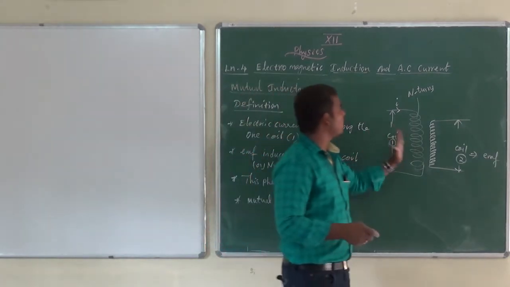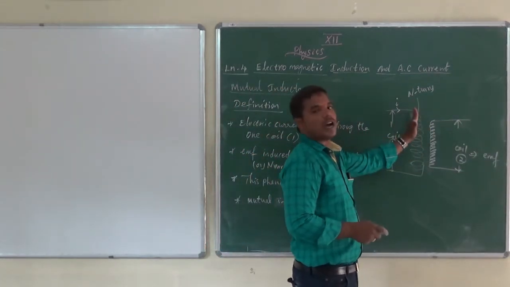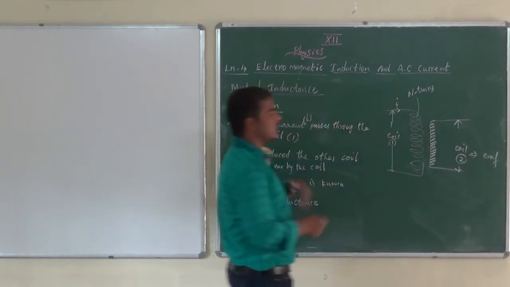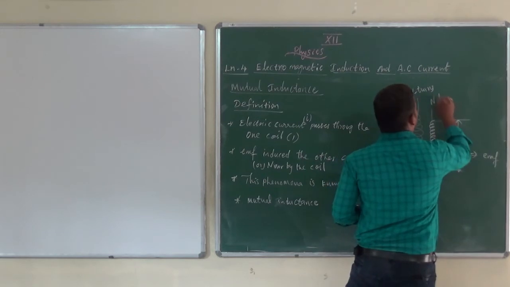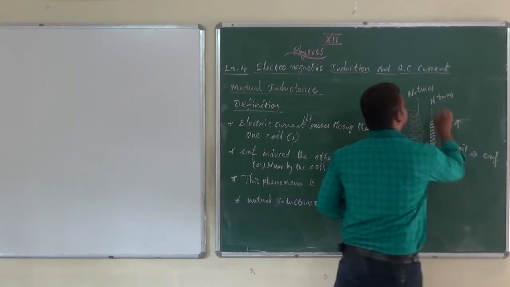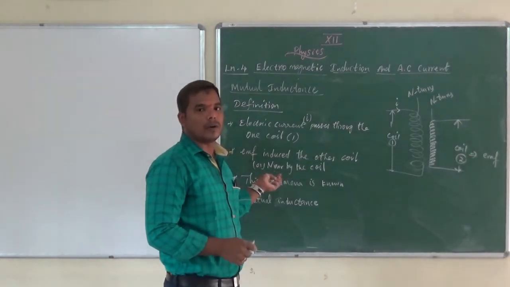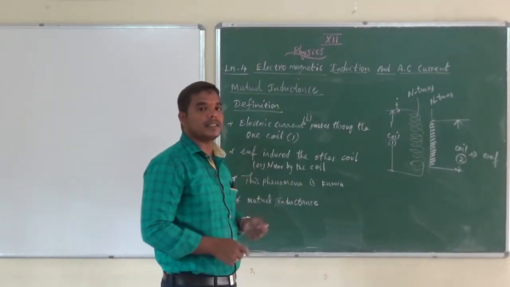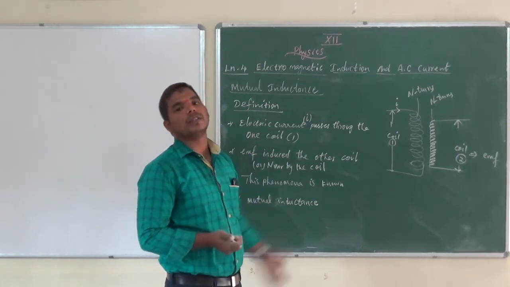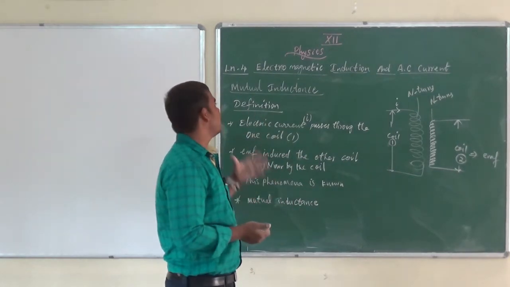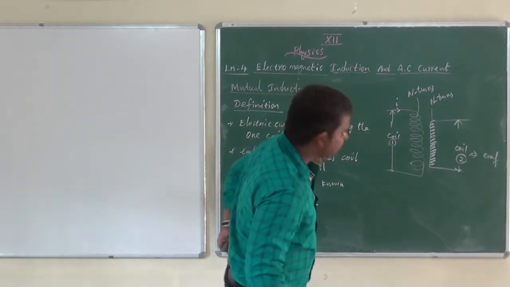In self-inductance, current enters one coil and EMF is induced in the same coil, but in mutual inductance we have two coils. The second coil also has N turns. So the definition of mutual inductance is clear, no? Any doubt? If current changes in one coil and EMF is induced in the other coil, this phenomenon is known as mutual inductance.